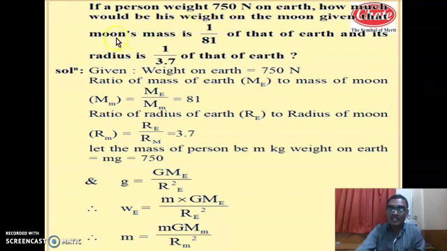Here, as this force differs, the weight differs, but here the mass of that person remains the same, as we have studied in the difference between mass and weight. So what is the weight of that person on the Earth? That is 750 Newton. The ratio of mass of Earth to the mass of moon is given as 81, because Earth's mass is larger compared to the mass of the moon.